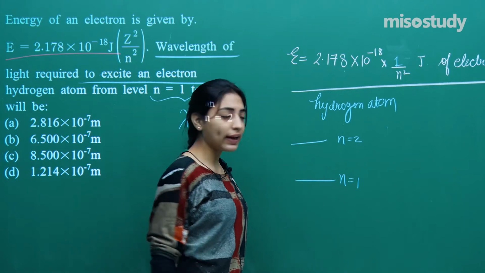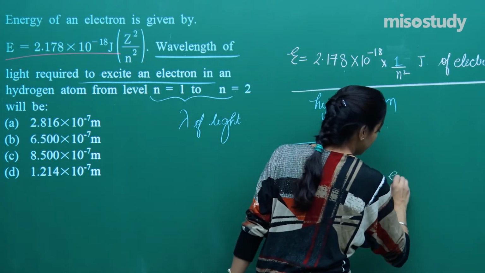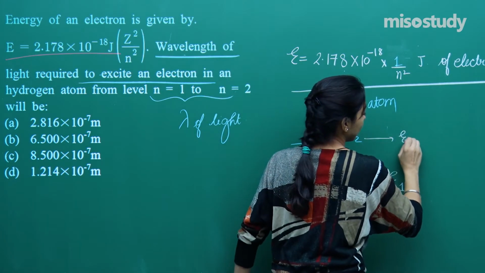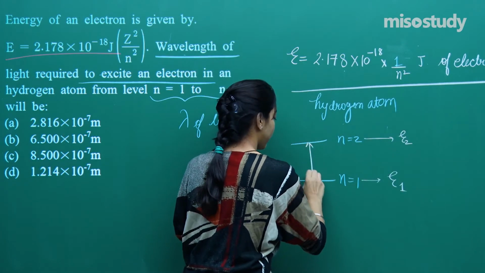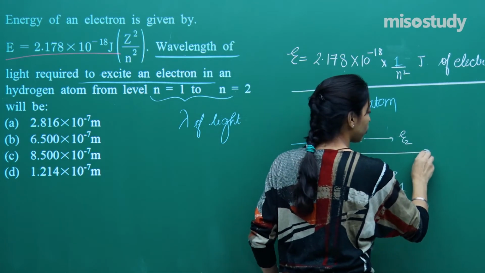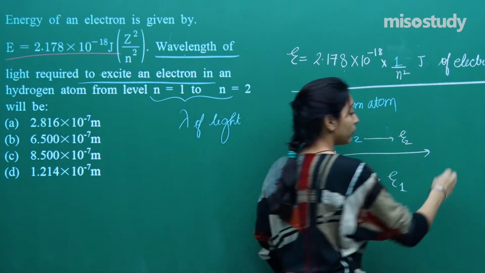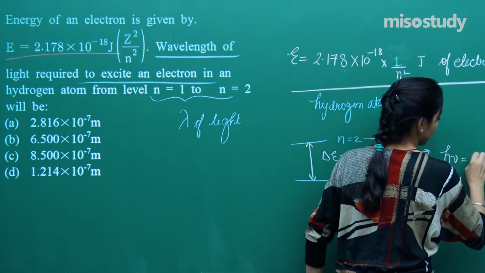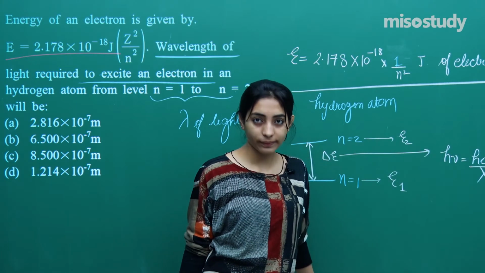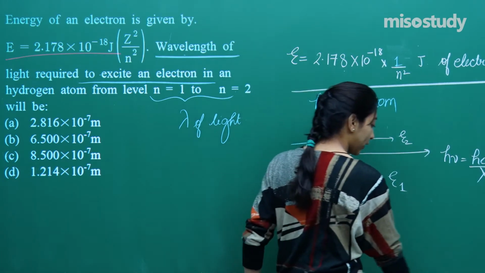So guys, don't you think I should find the energy of first orbit, I should find the energy of second orbit. So whatever is the difference in energy, that is delta E, can be correlated to the energy of the wavelength, which is h nu, which is hc by lambda, okay. So let us now continue.